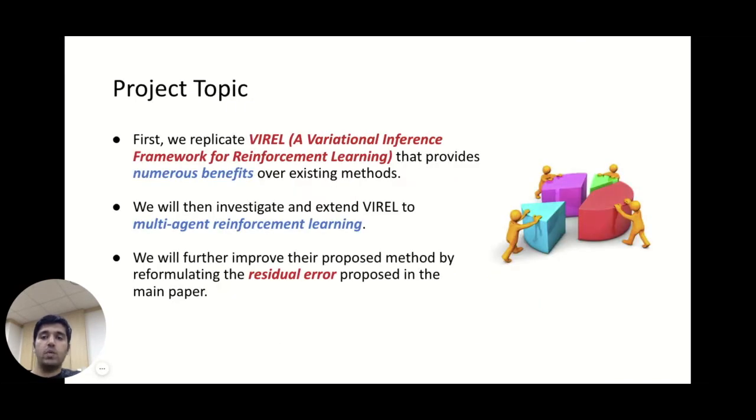For the project topic, we decided to replicate Viral, which is a variational inference framework for reinforcement learning that provides numerous benefits over existing methods. We will then investigate and extend Viral to multi agent reinforcement learning. We'll further improve the proposed approach by reformulating the residual error proposed in the main paper.